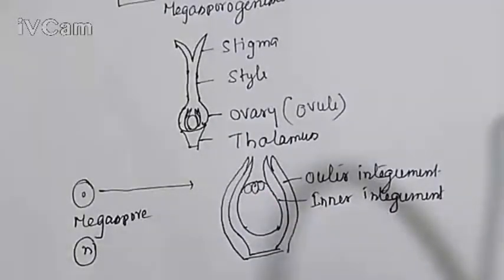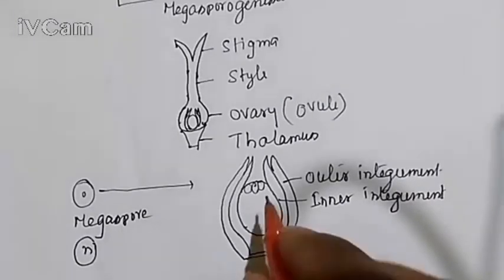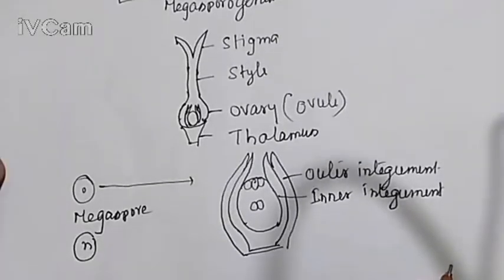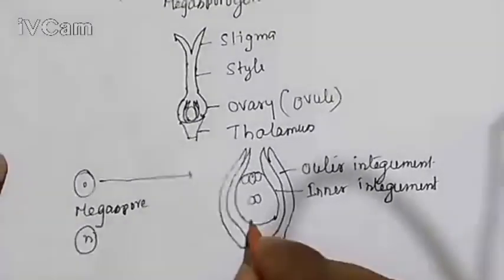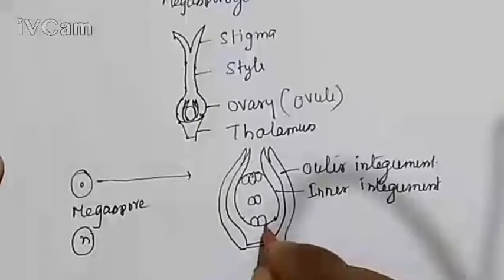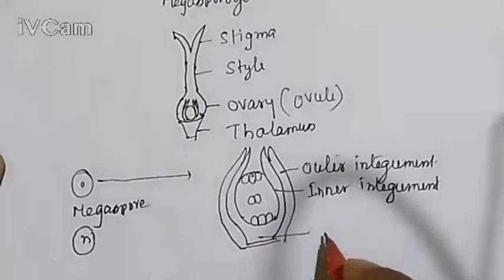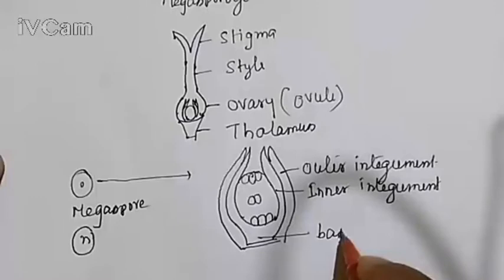This is called the egg apparatus. Centrally placed is the secondary nucleus, and here antipodal cells are present. These are antipodal cells, and this portion is the base of the ovule.